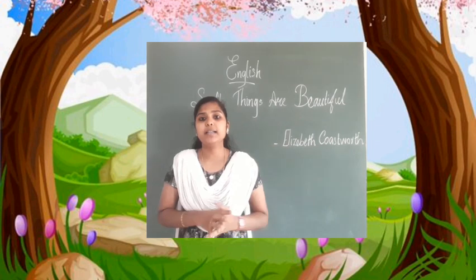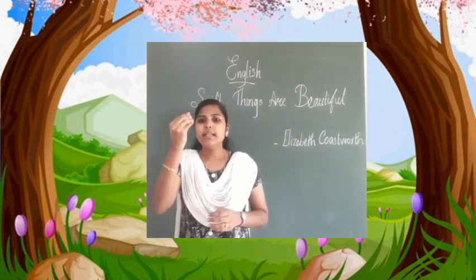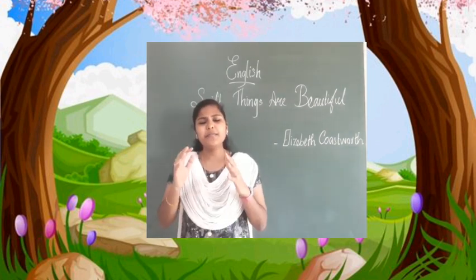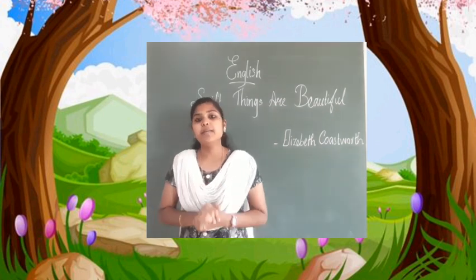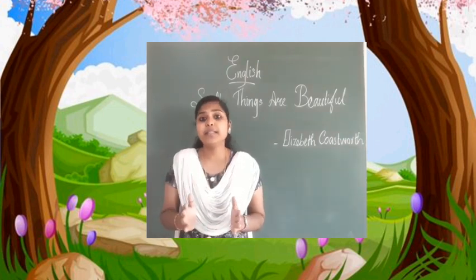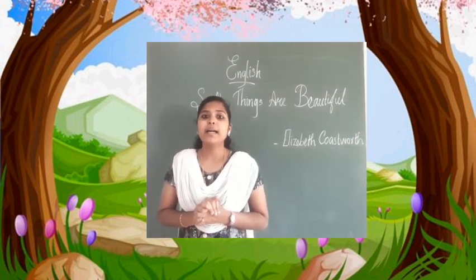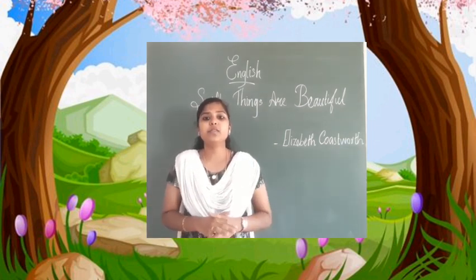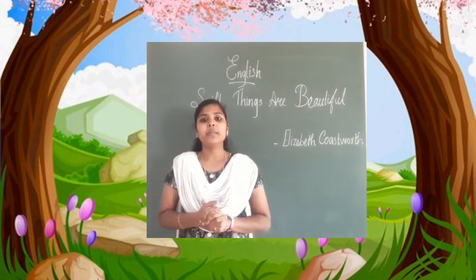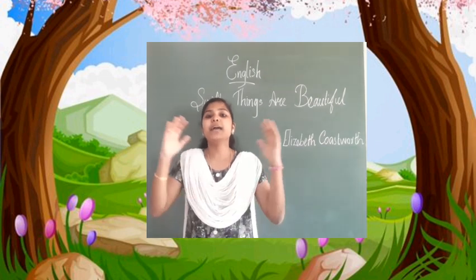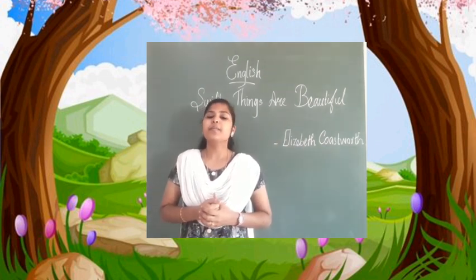Look at the sky, look at the stars, moon. Each leaf of each plant is different from one another. Everything around us looks very beautiful and we should appreciate the beauty of everything around us. We should not ignore anything around us. We should not say this is ugly, this is bad, this is not looking fine. Okay. We should learn to appreciate everything around us because everything around us looks beautiful.